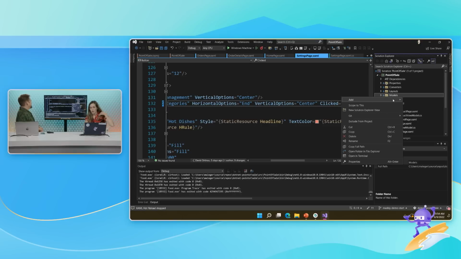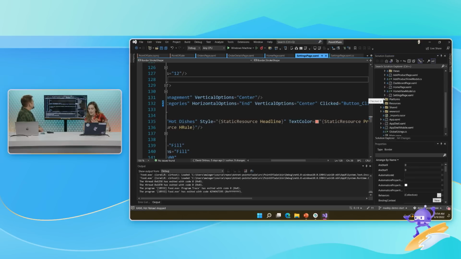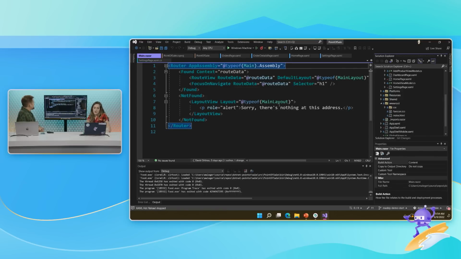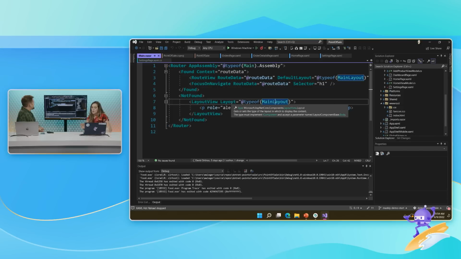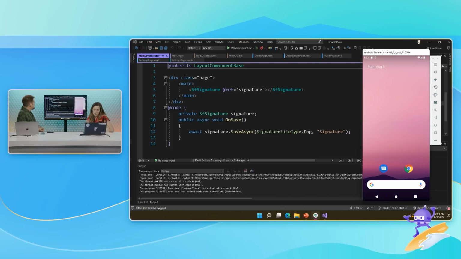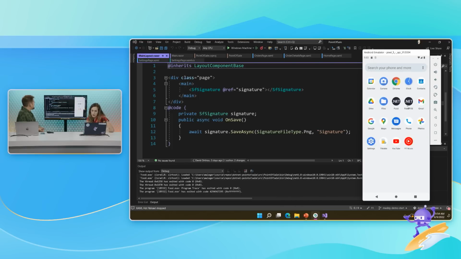In my Solution Explorer here, you already added the things I need for this to be a Blazor Hybrid app, which is pretty helpful. Basically, it's this main page.razor and this wwwroot stuff. So main page is saying, when you go to the main Razor thing, you want to show this main layout. So looks like that's in the shared. Let's check that out, main layout.razor. And this is all I had to do to insert a signature component. And I will pull it up so you can actually see what on earth I'm talking about.